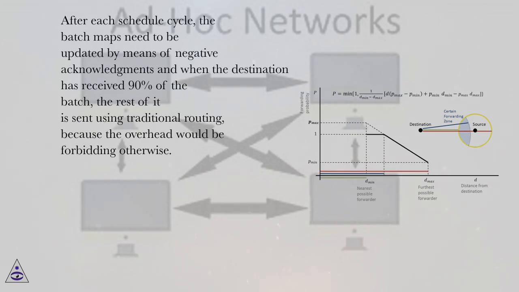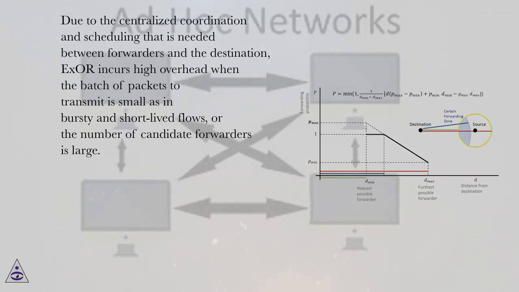After each schedule cycle, the batch maps need to be updated by means of negative acknowledgements, and when the destination has received 90% of the batch, the rest of it is sent using traditional routing, because the overhead would be prohibitive otherwise. Due to the centralized coordination and scheduling that is needed between forwarders and the destination, XOR incurs high overhead when the batch of packets to transmit is small, as in bursty and short-lived flows, or the number of